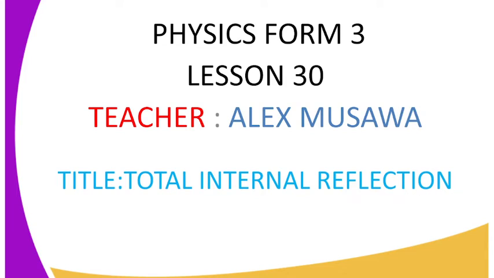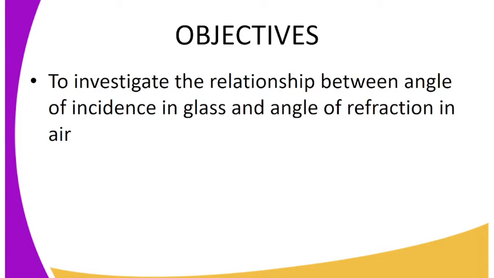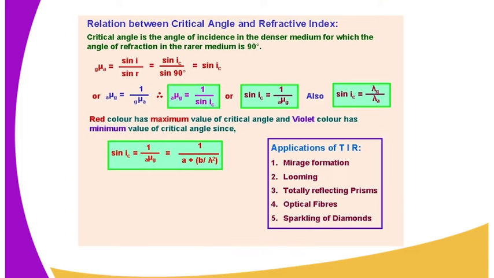Our lesson number is 30. Our title is Total Internal Reflection. Objectives of this lesson: to investigate the relationship between the angle of incidence in glass and the angle of refraction in the air, and the relationship between the critical angle and the refractive index.